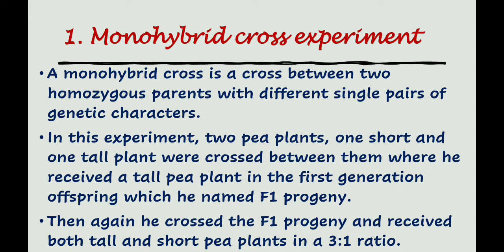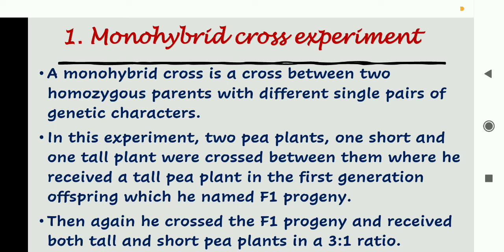First, monohybrid cross experiment. A monohybrid cross is a cross between two homozygous parents with different single pairs of genetic characters. In these experiments, two pea plants, one short and one tall plant, were crossed, where he received a tall pea plant in the first generation of offspring, which he named F1 progeny. Then again he crossed the F1 progeny and received both tall and short pea plants in a 3:1 ratio.